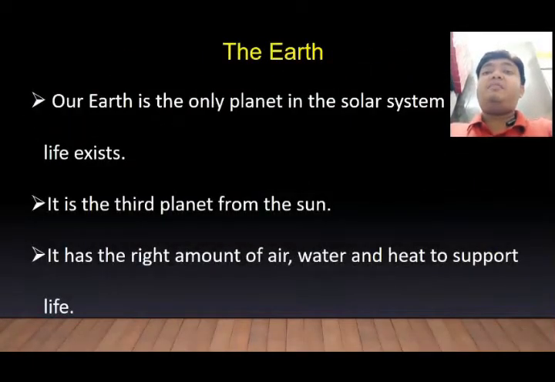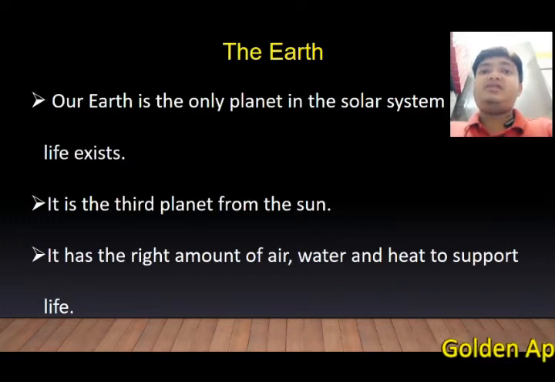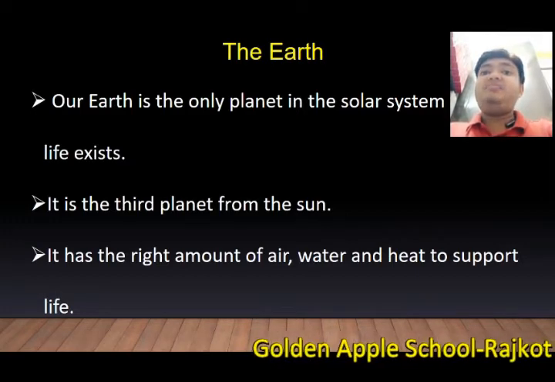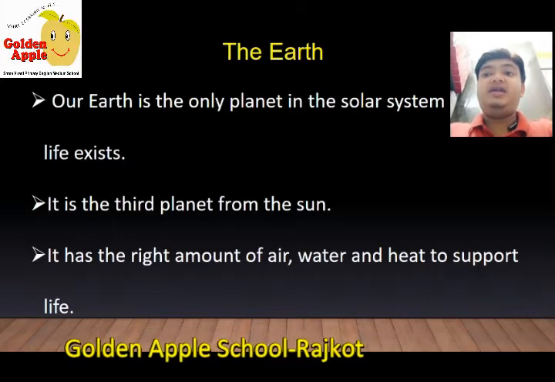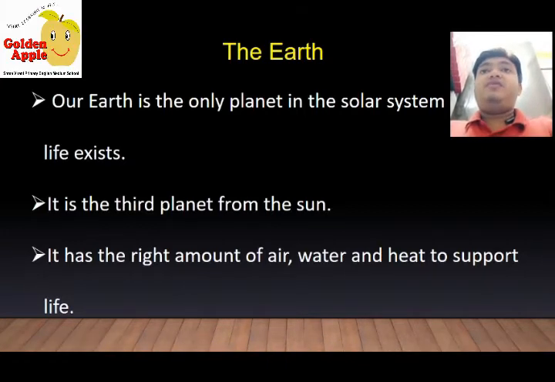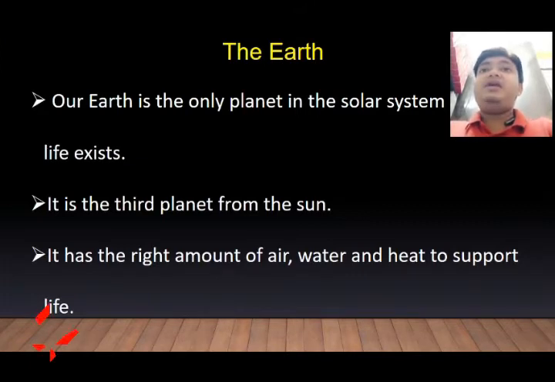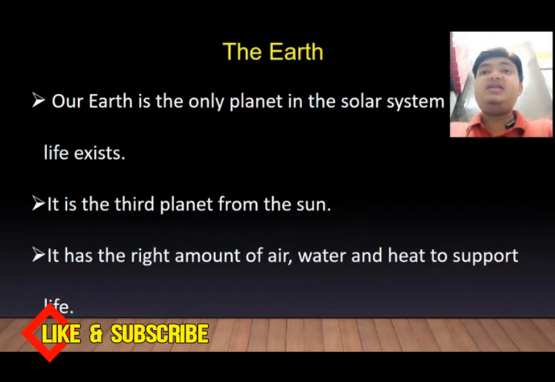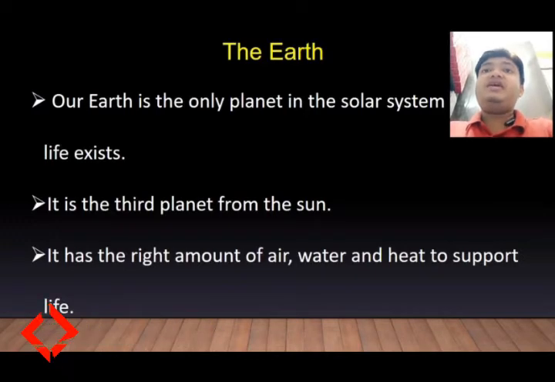Now let us talk about our planet, the Earth. Earth is the only planet in the solar system where life exists. It is the 3rd planet from the Sun. It has the right amount of air, water and heat to support life. So we all know students that out of these 8 planets, there is only one planet which supports life, that is the Earth. The reason is that the Earth has a suitable atmosphere which can support life.